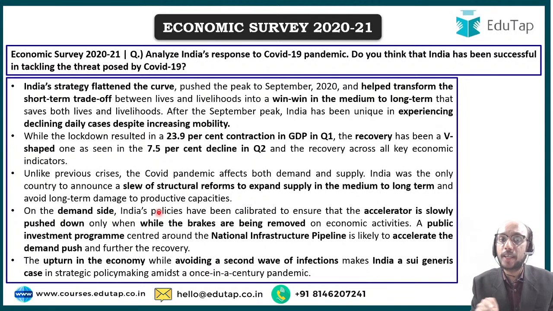We have been able to avoid a second wave of infection, and this makes India a unique case where we are able to probably recover fast, recover well, and even avoid a second wave of infections so far. That is the idea that the economic survey wants to deliver to us. So as per the economic survey, has India been successful in tackling the threat posed by COVID-19? The answer is a cautious, optimistic yes. So far, we have been successful in tackling the threat posed by the COVID-19 pandemic. I hope that this is very clear to you and you're understanding all of this.